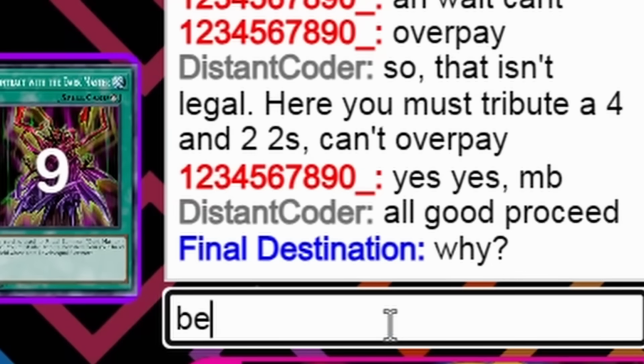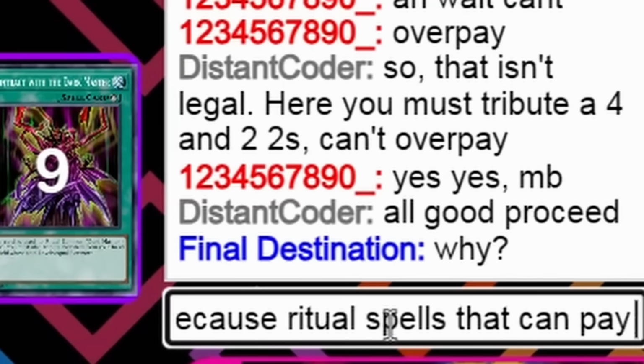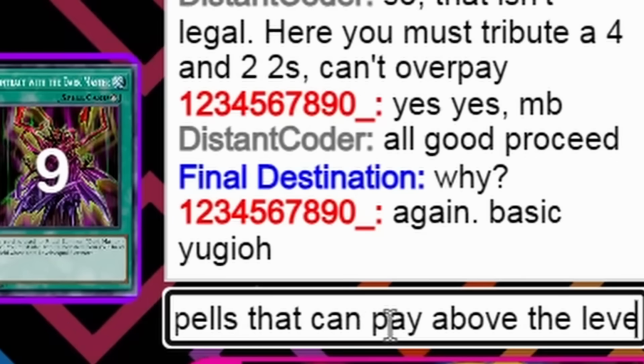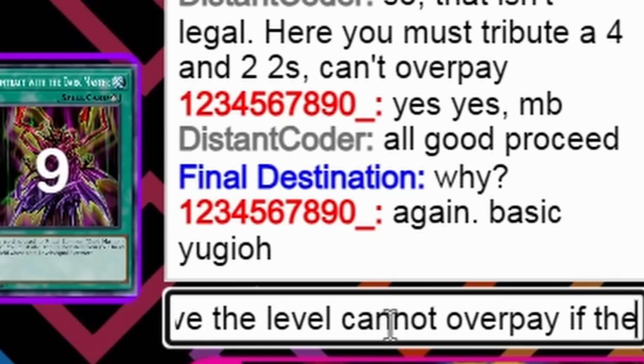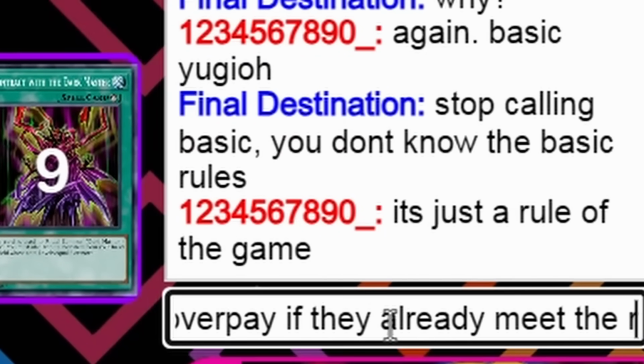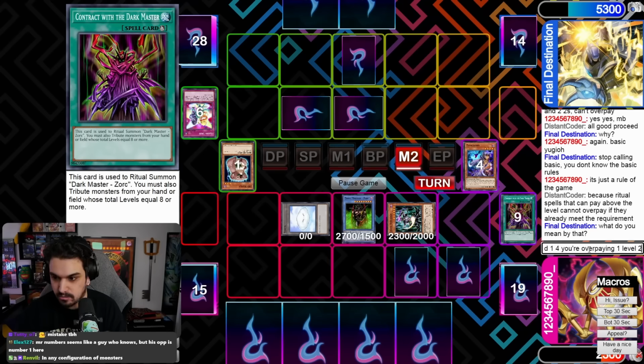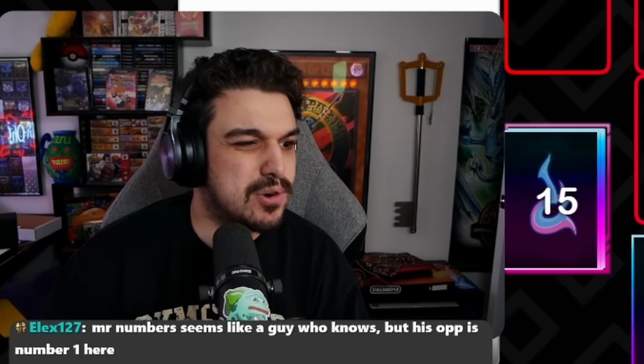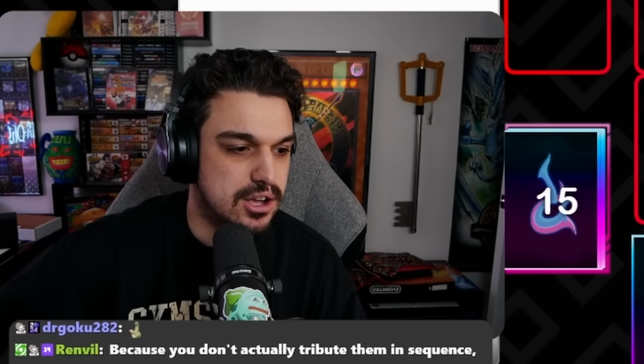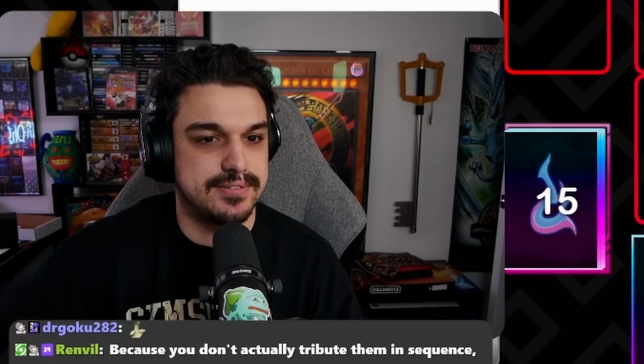Ritual spells that can pay above the level cannot overpay if they already meet the requirement. So here, if you're tributing 3 2s and 1 4, you're overpaying 1 level 2, as 2 2s and 1 4 is enough to make 8. So you're allowed to overpay so long as you're not excessively overpaying.